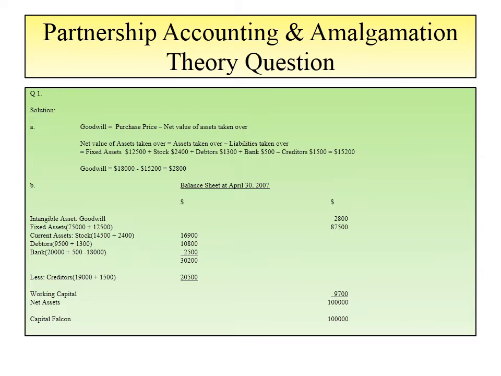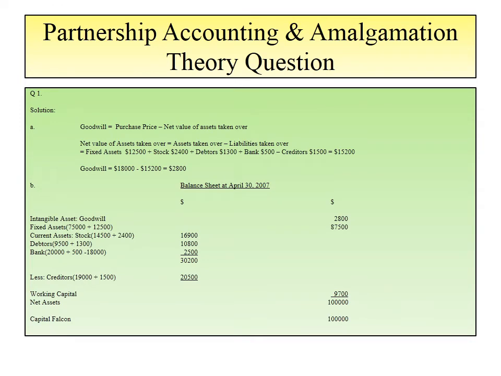Now how to calculate the goodwill? Goodwill is equal to 18,000, the price paid to Sparrow by Falcon, minus 15,200, the net assets taken over, which is equal to 2,800. This $2,800 is the value of goodwill. Now we go to the B part, that is to prepare a balance sheet after takeover. And the first item is the intangible asset, that is the goodwill, 2,800 as calculated above,